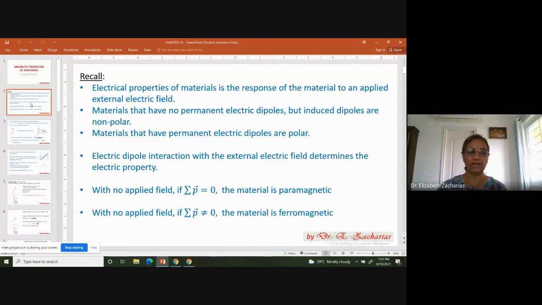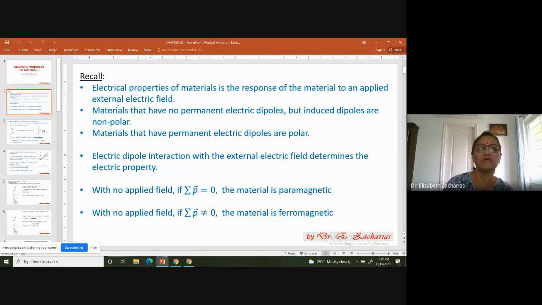Yeah, so what I'll now do is, next 10 minutes, I want to just spend on recalling what you studied in chapter number 29. If you do that, following this chapter will be very easy. So what is electrical property of material? The first thing we have studied there is that electrical property of a material is the response of a material to externally applied electric field. So that's where we said a material is a dielectric or a conductor, semiconductor, etc.